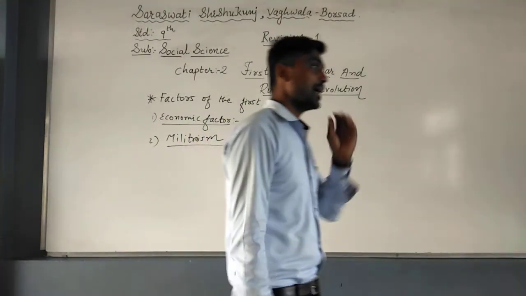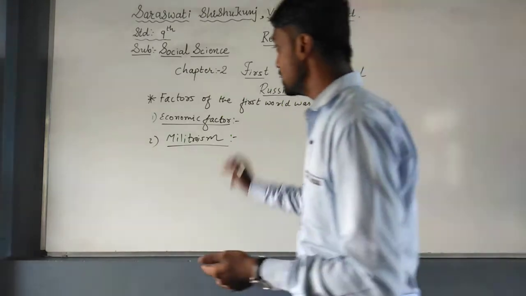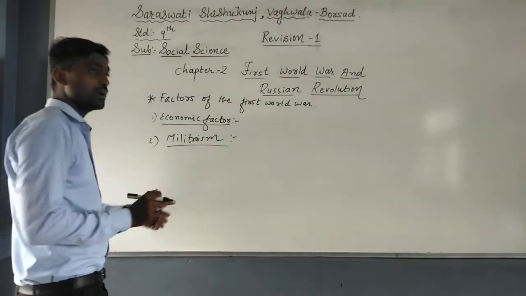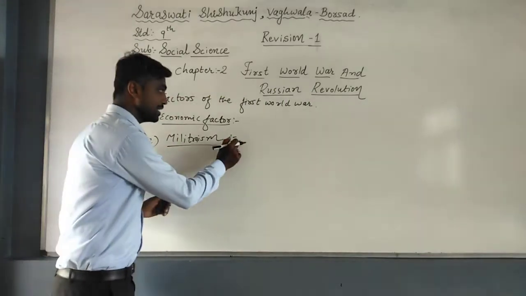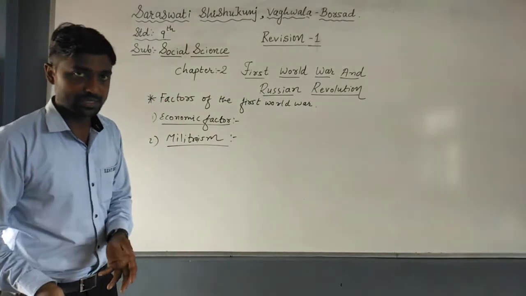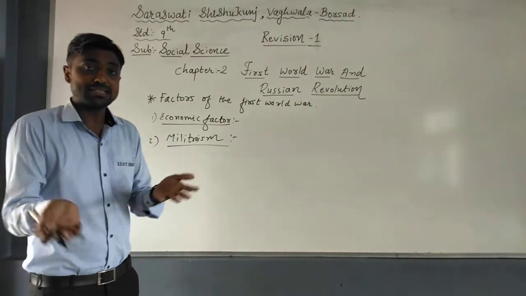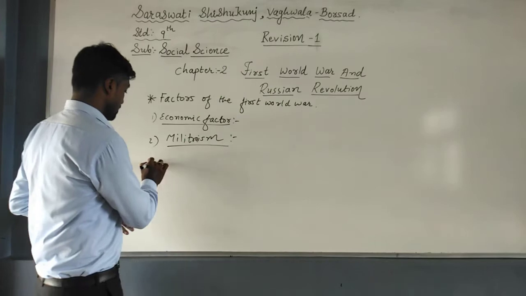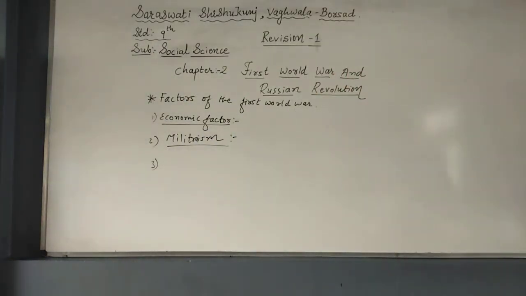While on the other hand, Germany, Japan and Italy had made military training compulsory in their nations. That is why militarism is considered an important factor for the First World War, because one side made military training compulsory, and the other side expanded their military. So there were chances that they would be afraid of each other. So militarism is also considered an important factor.